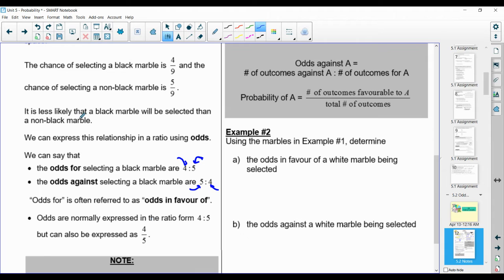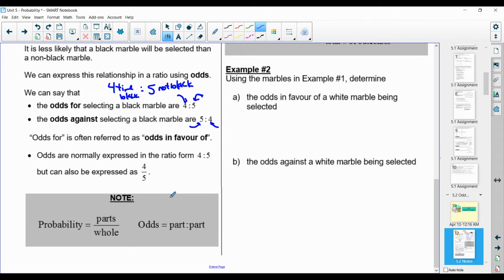So when we're talking about odds in favor of getting a black is 4 to 5. That means for every 4 times we get a black, there's 5 times that we don't, not black. If we do odds against, notice then it's the opposite: 5 times that we don't get a black to 4 times that we do. So when we're doing odds, it's often easiest to start off with what the favorable one is. And if it's odds in favor of or odds for, then it goes at the start of the ratio. If it's odds against, then that favorable piece goes on the second side.